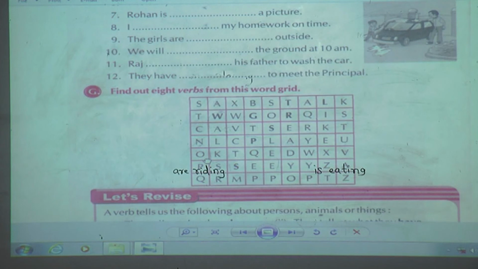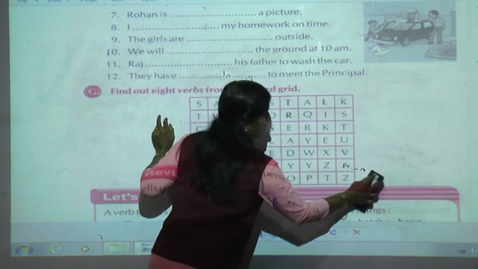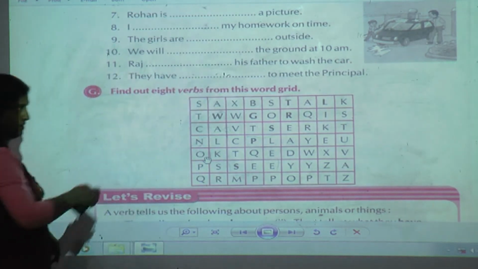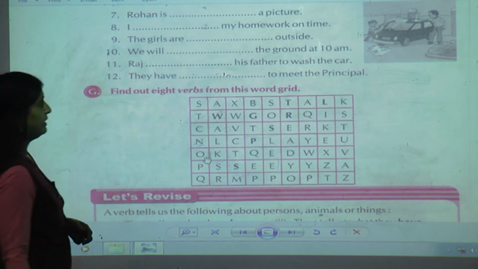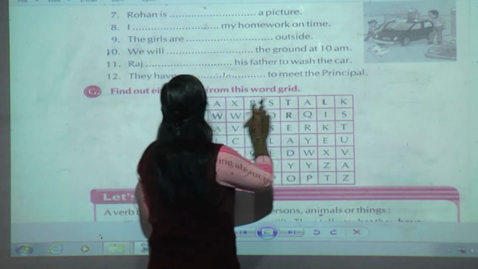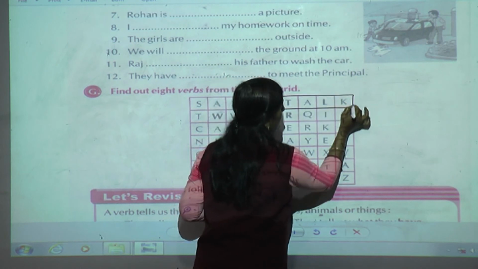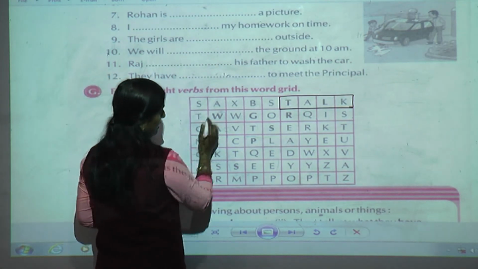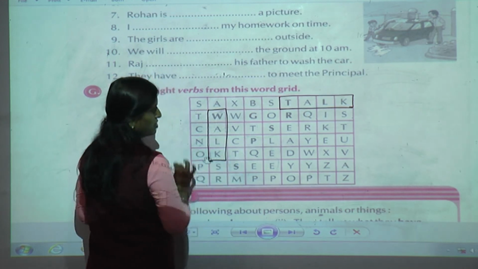Now here for this exercise H, I gave you numbers and I told you to just write in the blanks. I hope that you have done. I will not give that answer for you. We will go for exercise G. This was also homework for you. Now here, what is the hint given for you? The verbs. It is in bold. The first letter is bold. Talk was given by me. Then the rest I told you to just find out. W-A-L-K. Yes. Walk is an action word.